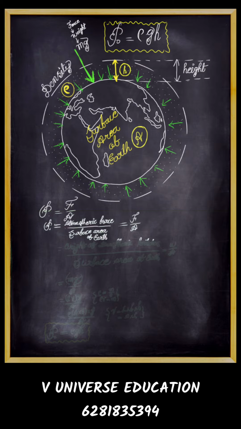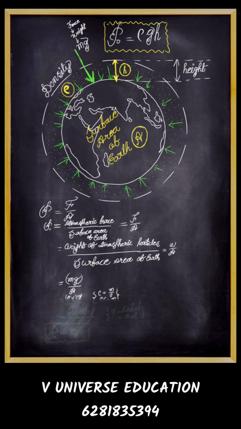Here, force we are writing as the weight of the atmospheric particles. So we can write W by A. Here weight is nothing but mass affected by gravity, so we can write mg by A. Here, writing the mass in terms of density and volume, we get rho Vg by A.